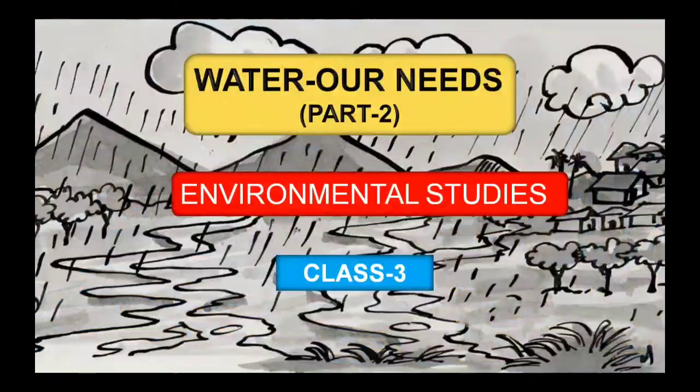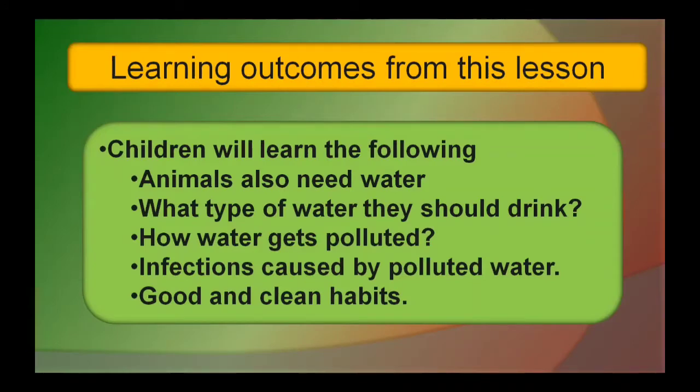Children, today's lesson is What are our needs? In part 1, we have learnt that we need water and water is essential for plants. And we have learnt about the containers which we use for storing water. Okay children, from this lesson you will achieve the following learning outcomes. You will learn animals also need water, what type of water they should drink, how water gets polluted, infections caused by polluted water, good and clean habits. Okay children?